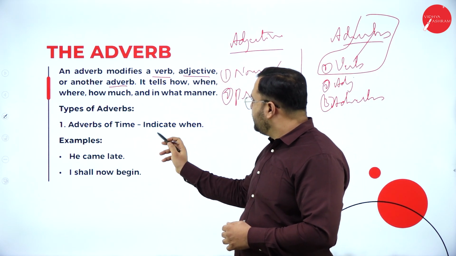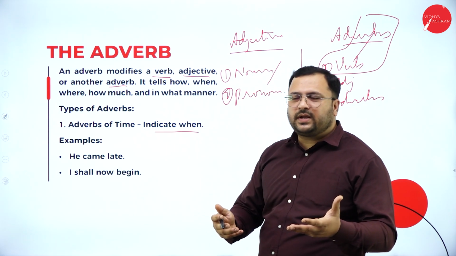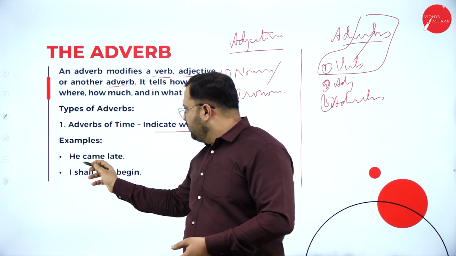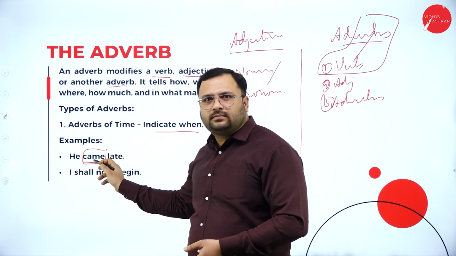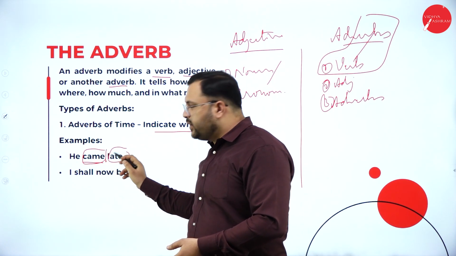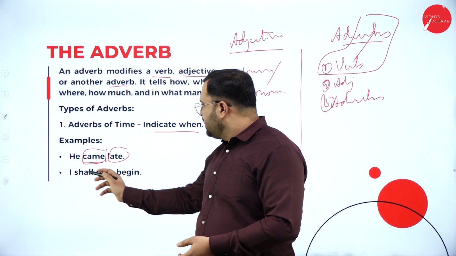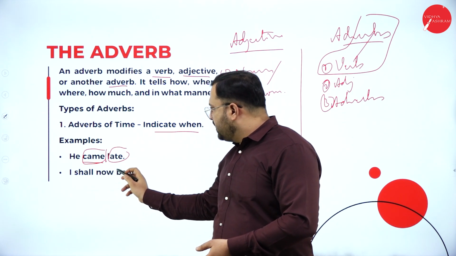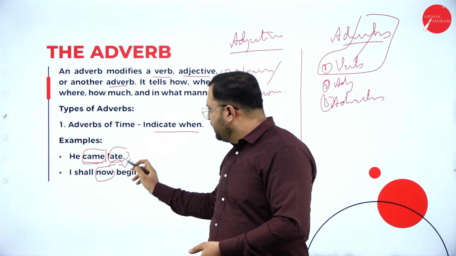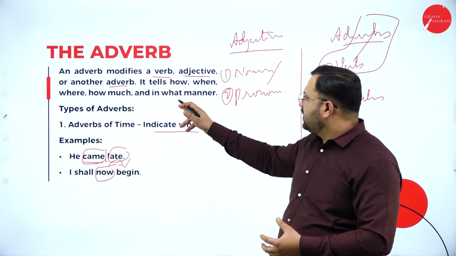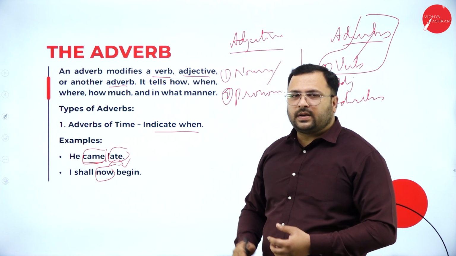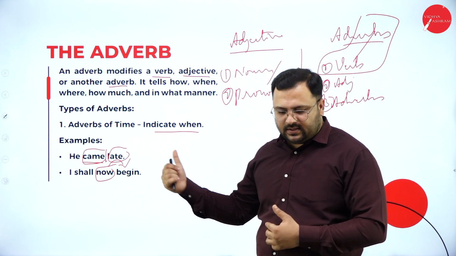Adverbs of time indicate when something happened. He came. This is the verb here. And when did he come? He came late. I shall begin. When? Now. Now begin. So it is emphasizing time. Something which is happening, verb, therefore it is adverb.